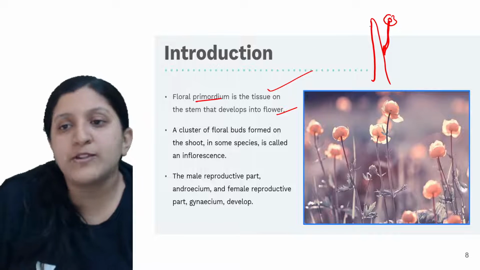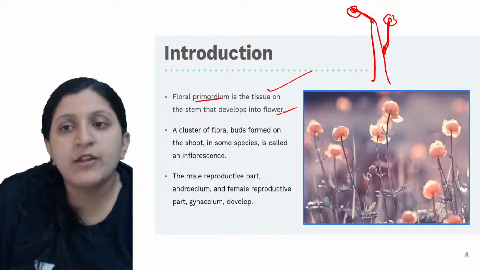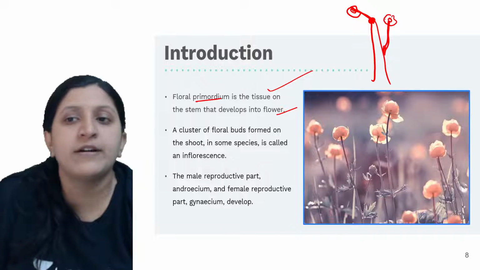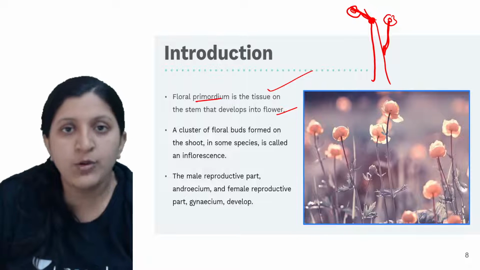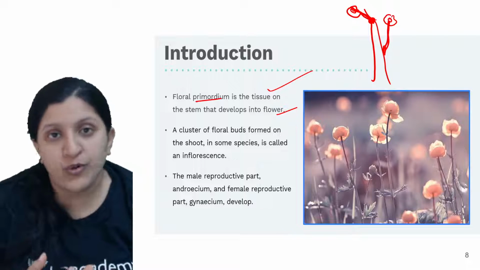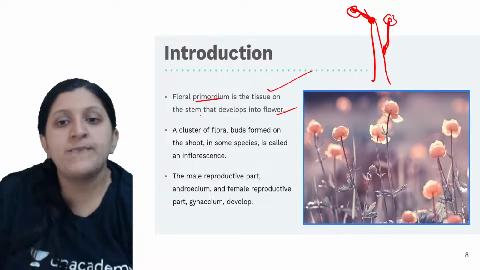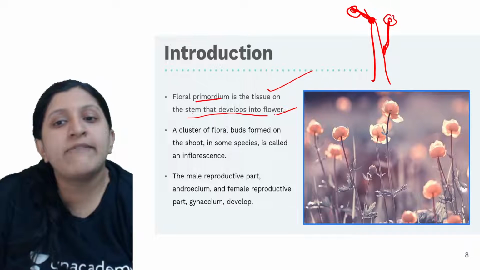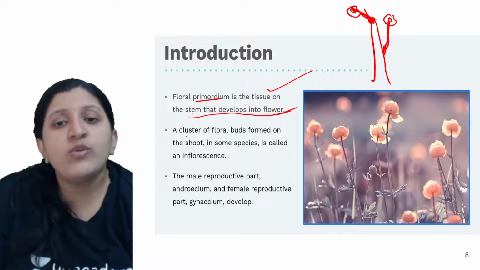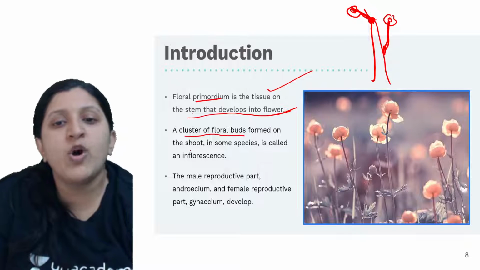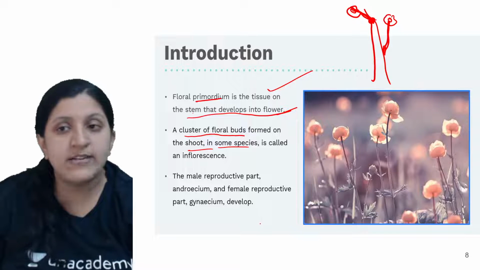So this part also, now you can see again there can be a flower, as a modification of tissue will occur here, and you can see a new growth of a flower there. So depending on what type of tissue is there, the stem itself is developing into a flower. Now a cluster of floral buds formed on the shoots, in some species. This is called an inflorescence.